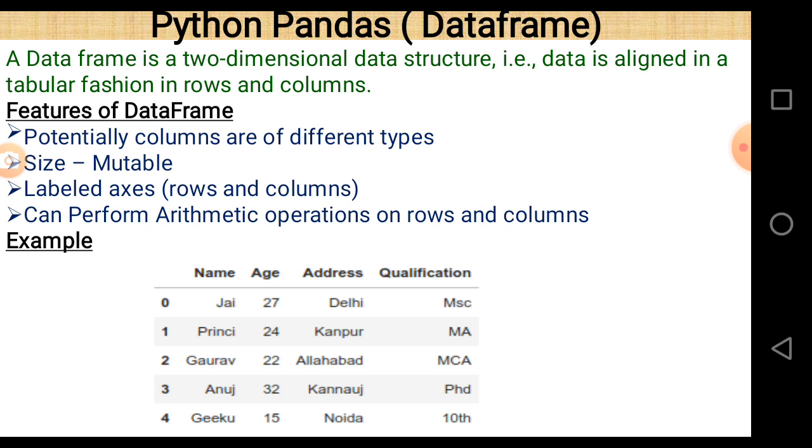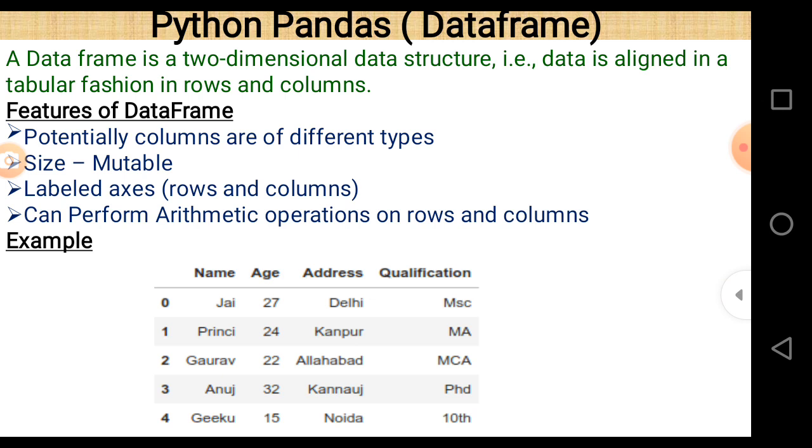So this is an example of a data frame. In this data frame there are basically four columns: name, age, address and qualifications. Age is of integer type, while name, address and qualification are of string type. 0 1 2 3 4, these numbers represent index positions, meaning row numbers.